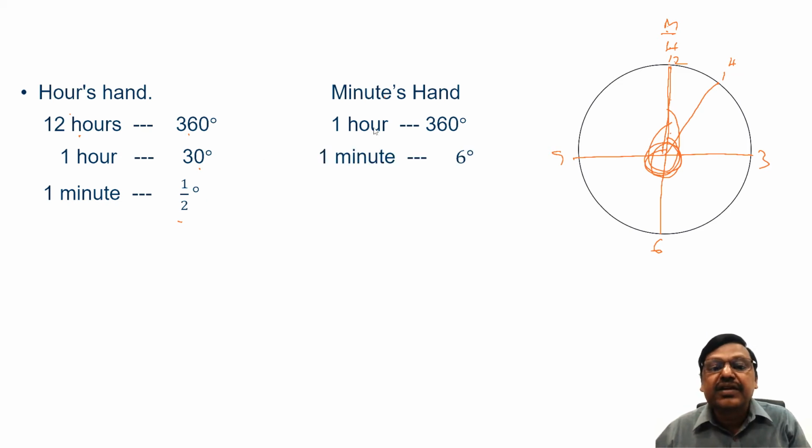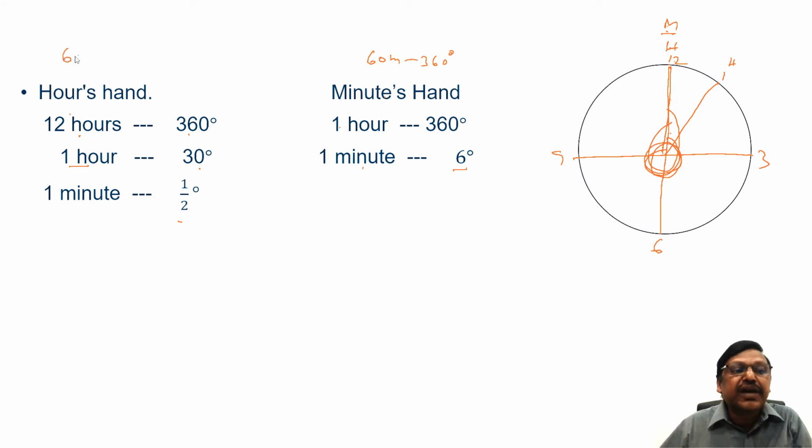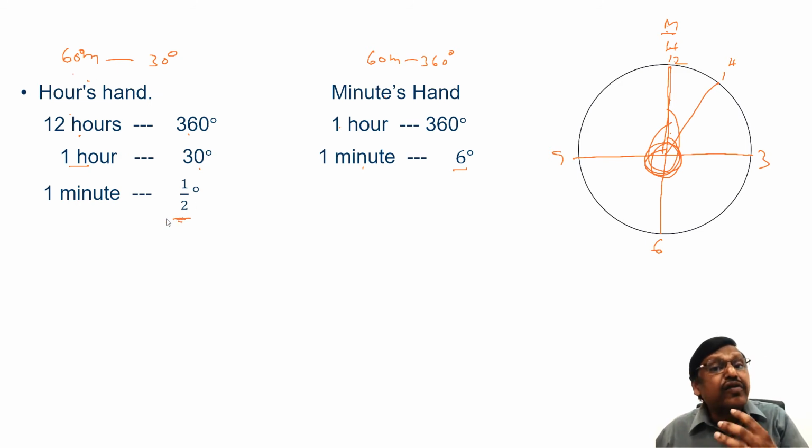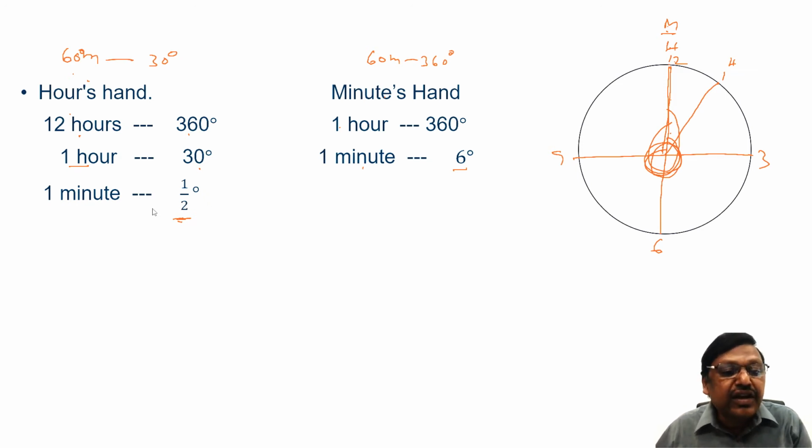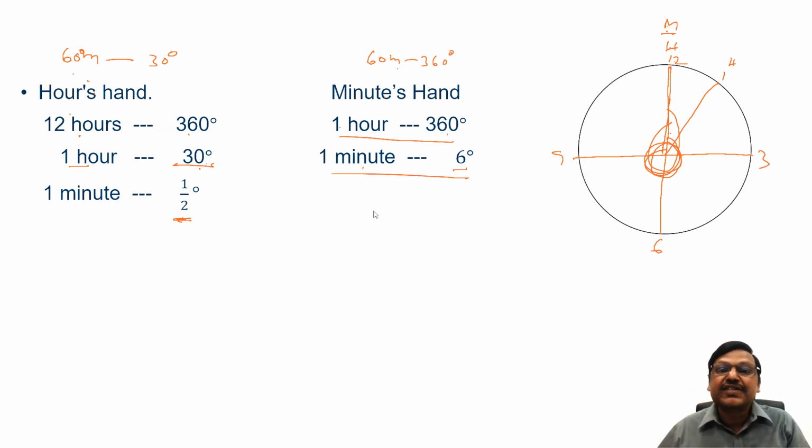For every minute: 1 hour means 60 minutes, 360 degrees, so in 1 minute it moves 360 by 60, that is 6 degrees. The hour hand in 60 minutes moves 30 degrees, so in 1 minute, 30 by 60, it moves half a degree. So when we consider the angle between the hands of the clock, this is what we need to keep in mind. The hour hand every minute moves half a degree, every hour moves 30 degrees. The minute hand every hour moves 360 degrees, every minute it moves 6 degrees, right?